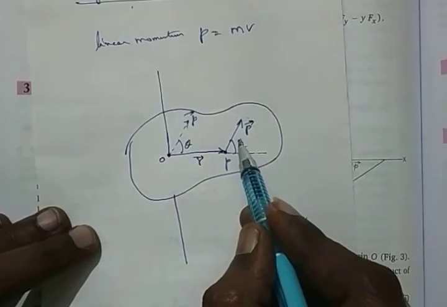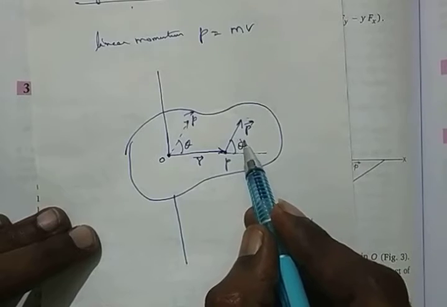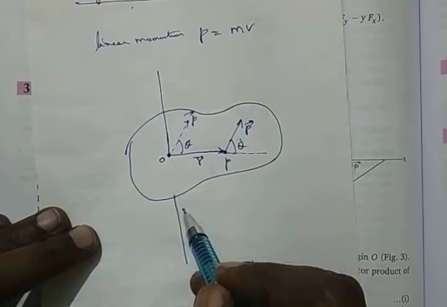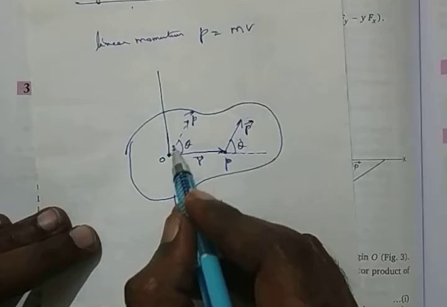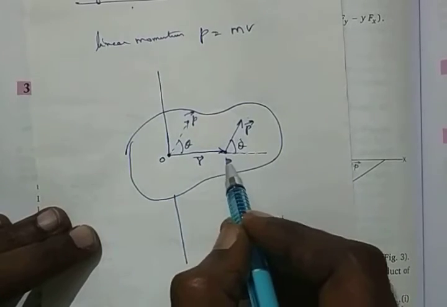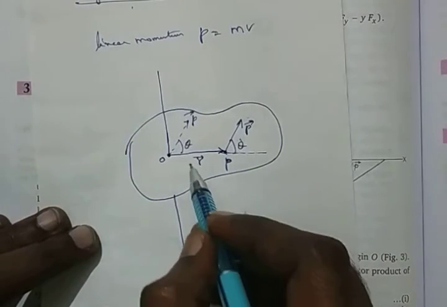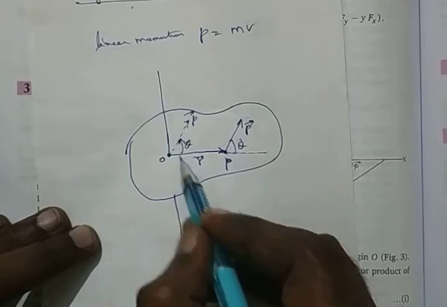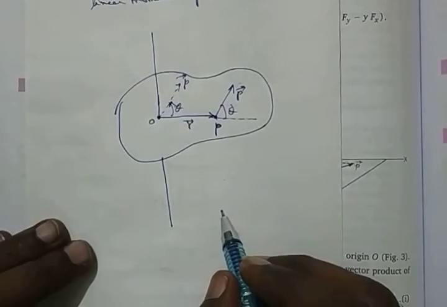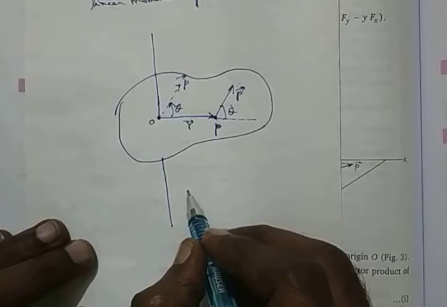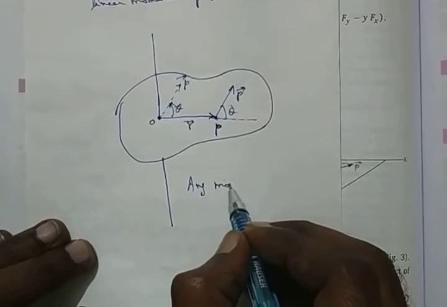Actually this is the place where the momentum happens, but you can just do a parallel thing here. This point P vector is the momentum, going in this direction. So you can write it here as the angular momentum.